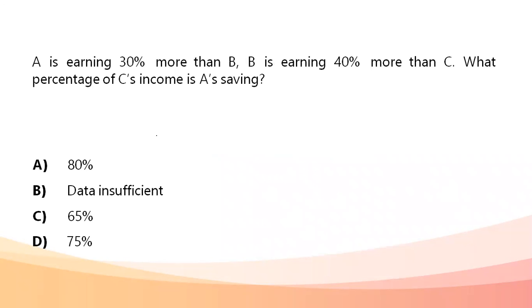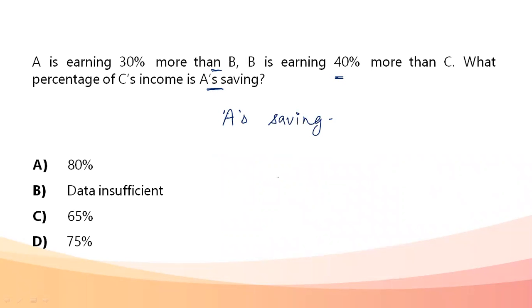Next question. A is earning 30% more than B. B is earning 40% more than C. What is the percentage of C's income in A's saving? Okay. What I need in this question is what percentage of C's income is A's saving.